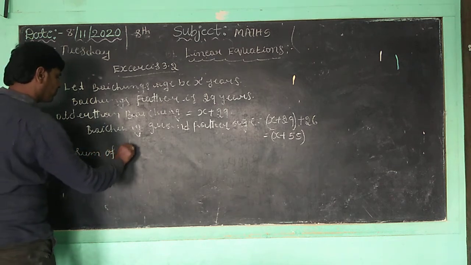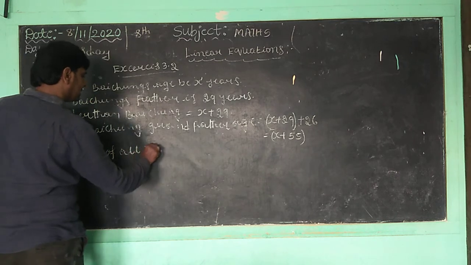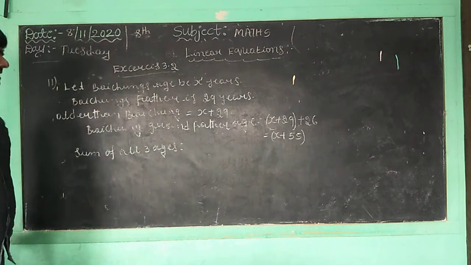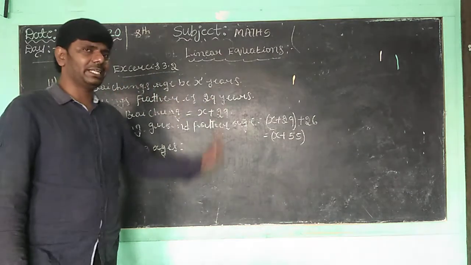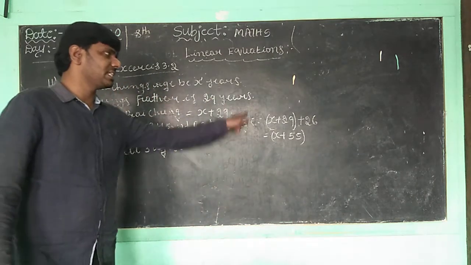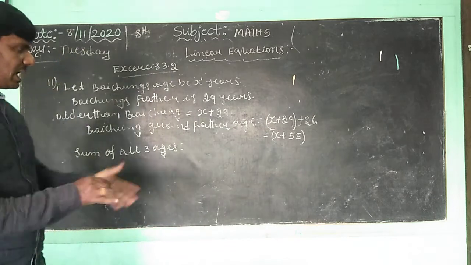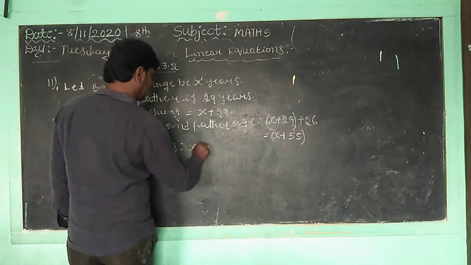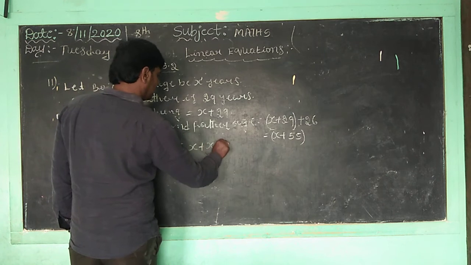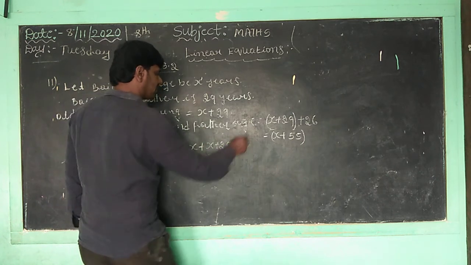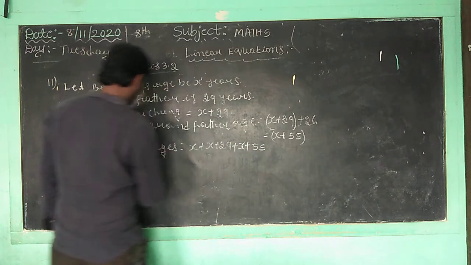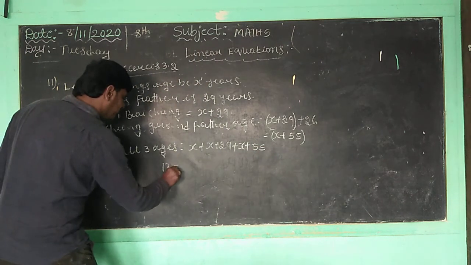Sum of all 3 ages is equal to Vaichung is x, his father is x plus 29 years, and his grandfather is x plus 55 years. You can add all 3 ages: x plus x plus 29 plus x plus 55 is equal to 135.